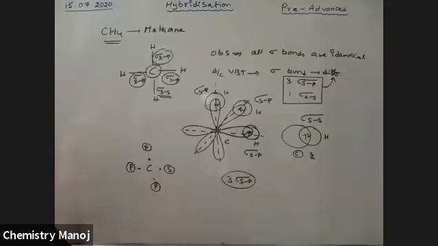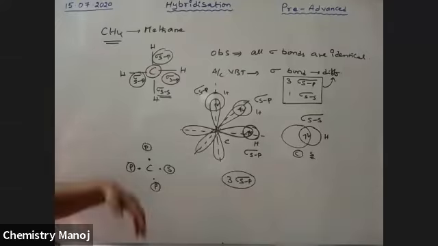But we observe that all four bonds in methane are the same. All four bonds in methane are the same. So why is this not explained by VBT? To explain the shapes of molecules, hybridization was introduced.